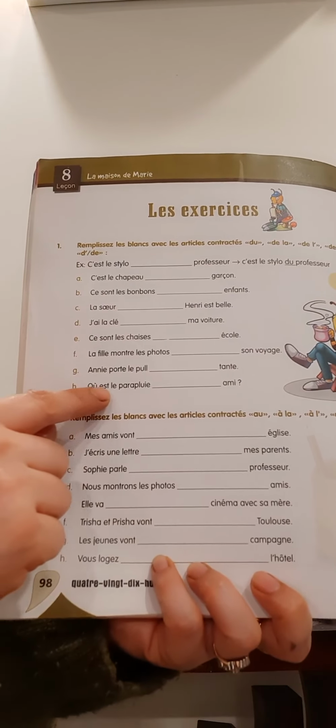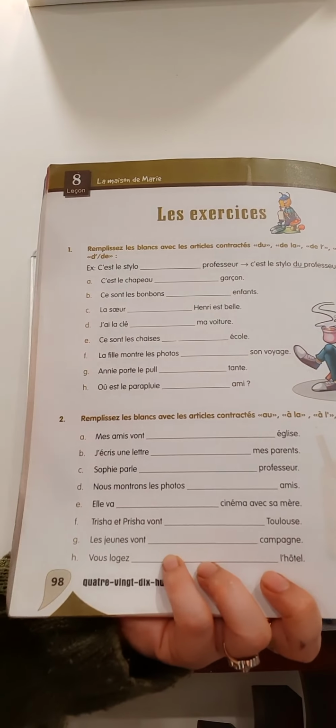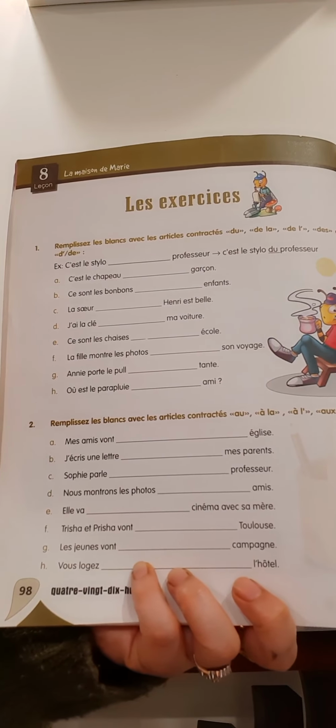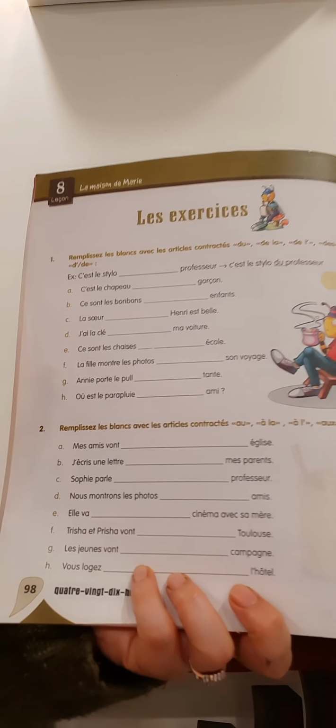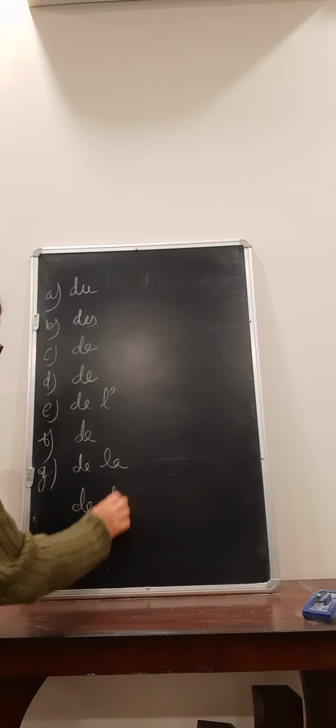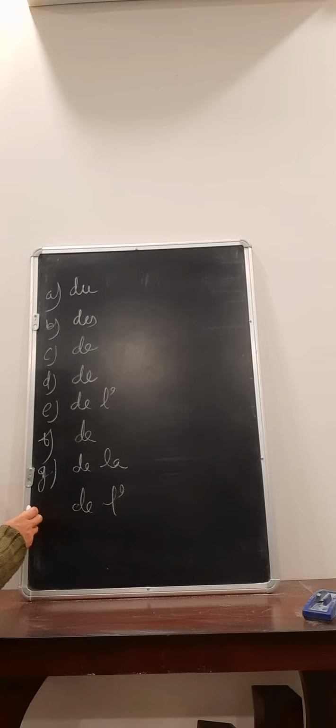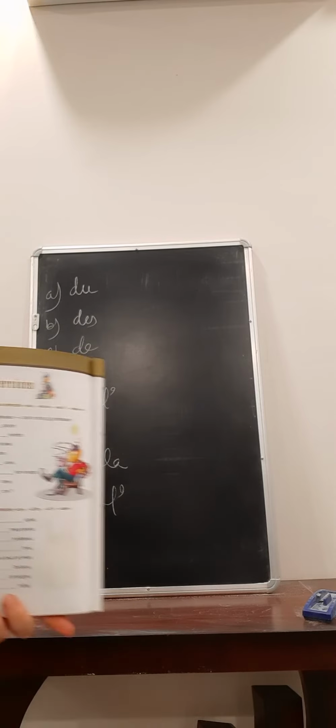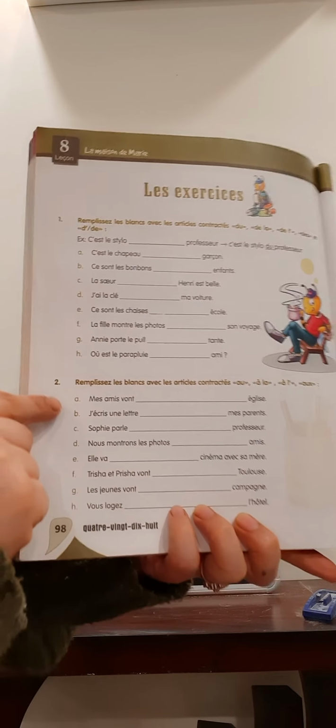Then où est le parapluie de l'ami? Where is the umbrella of the friend? Of the friend, then DE L', because friend is starting with a vowel. So DE L'. Right? Now come to the question 2.